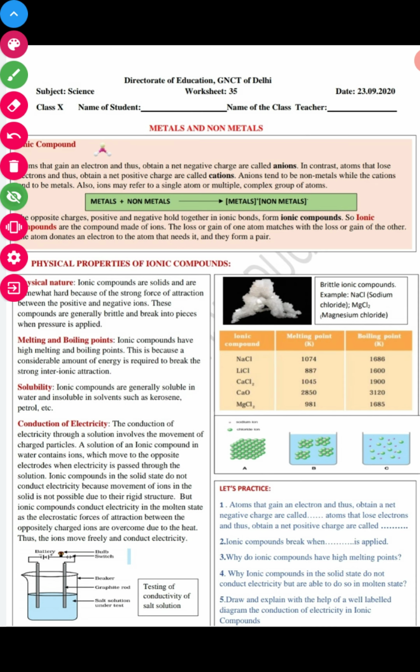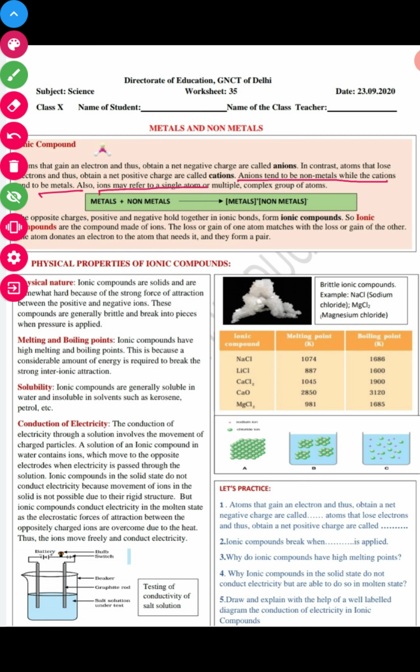So we can say anions tend to be non-metals while cations tend to be metals. Usually metals have the tendency to lose their outermost shell electrons, and non-metals gain electrons to complete their outermost shell, to become stable and complete their octet, right?